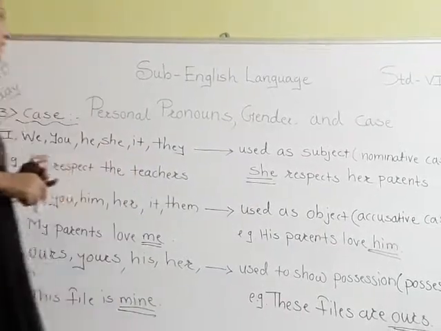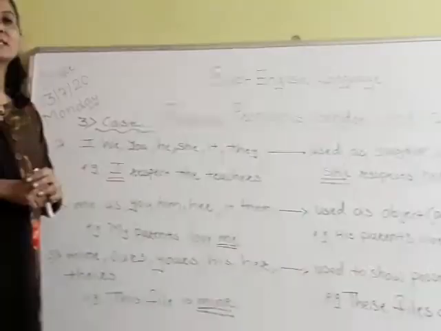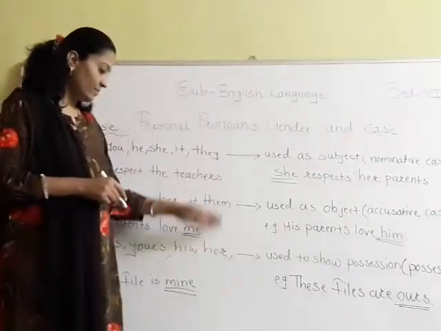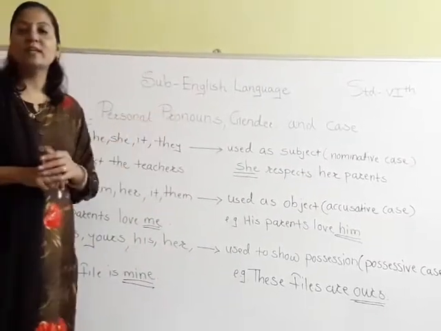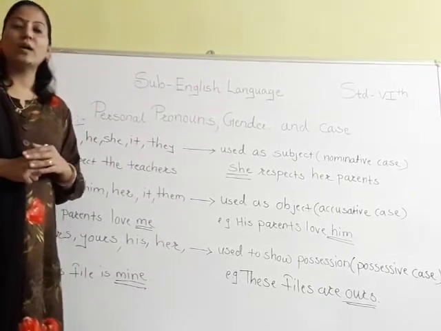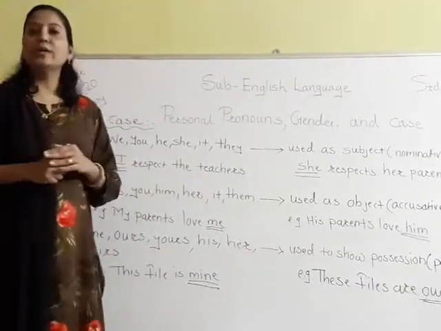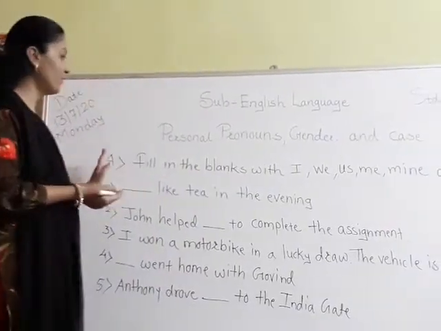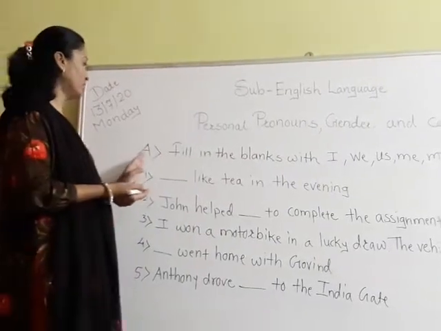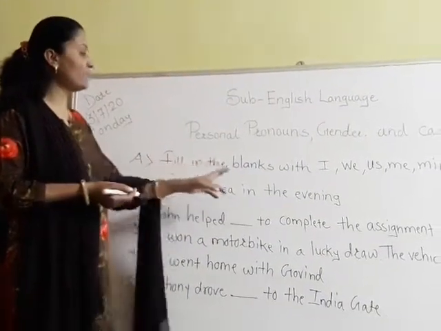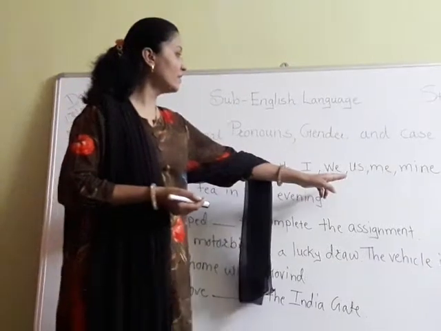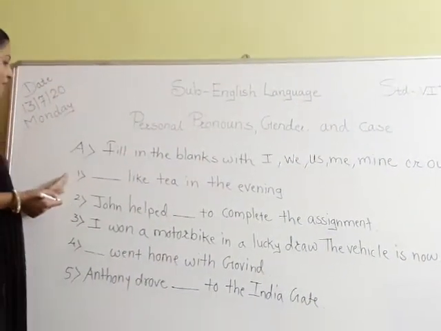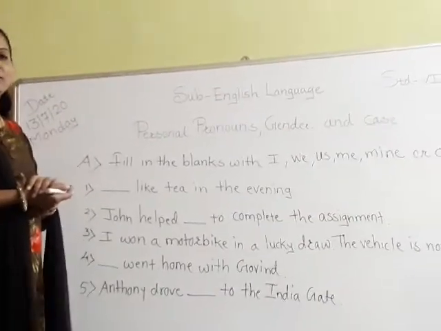So in this way, we can use the personal pronouns about the gender and the case. So I hope that you have understood this. Now we are going to see the examples of this exercise given below the lesson. Question number A. Fill in the blanks with I, we, me, us, mine and ours. Okay. So the first sentence, you have to give me the answers of this question.